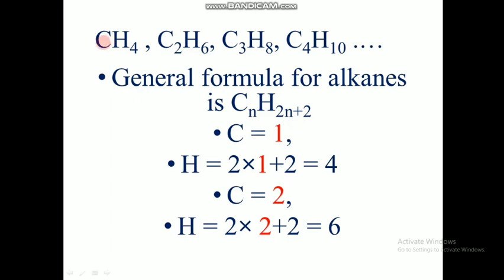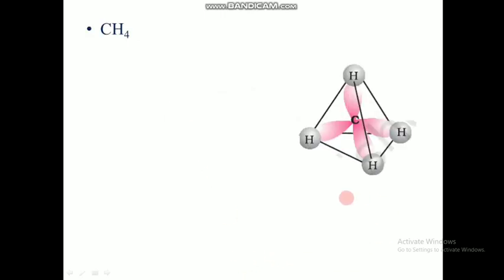Next we will see the structure of CH4, the basic alkane. This we have studied in the previous classes also. CH4 has a tetrahedral structure. This we have seen in 3D when we studied the structures of compounds, and they had a bond angle of 109.5 degrees, and the carbon was in an sp3 hybridized state bonded with the s orbitals of hydrogen. That's how we got the structure of CH4.